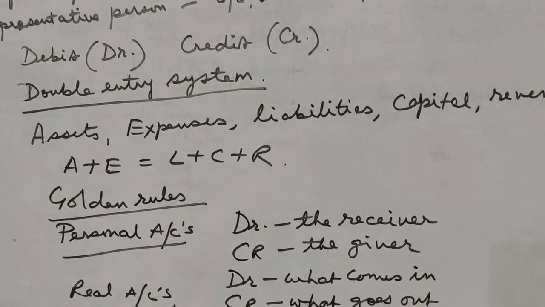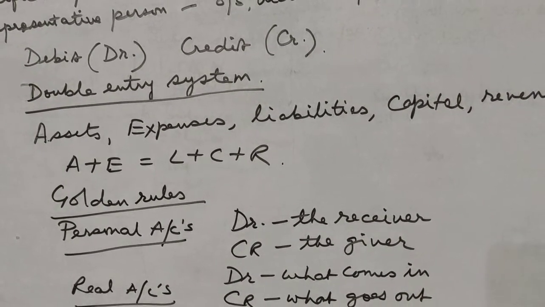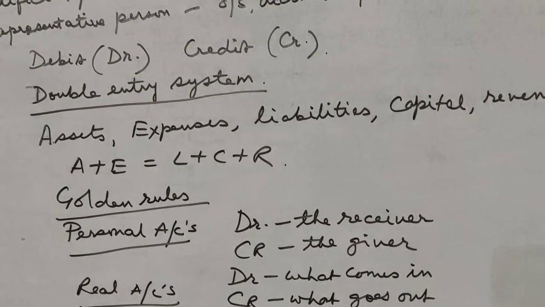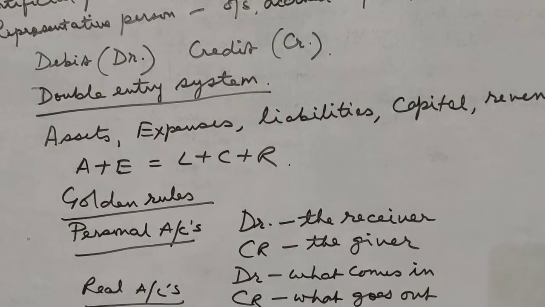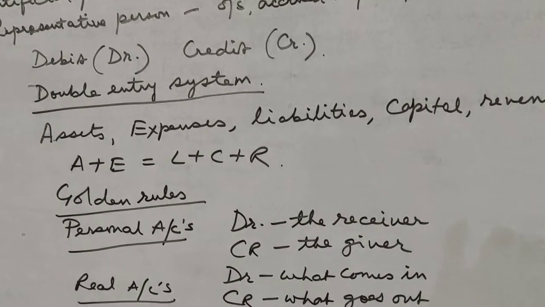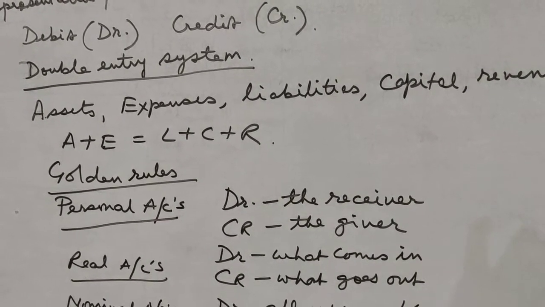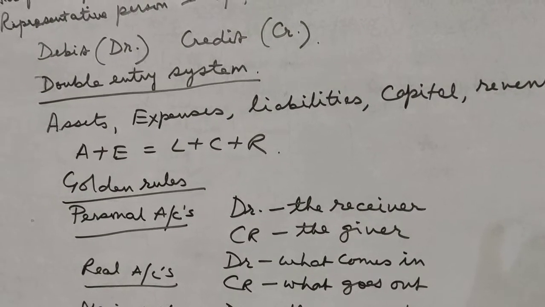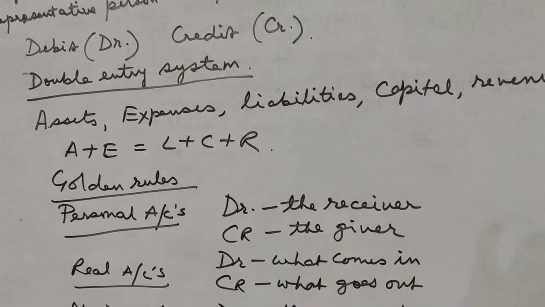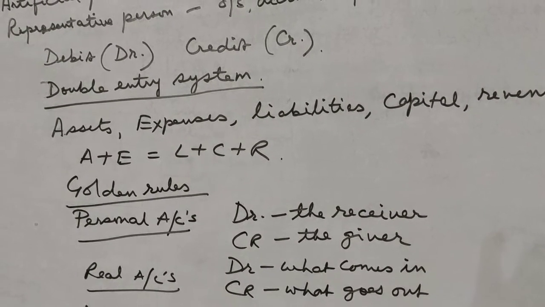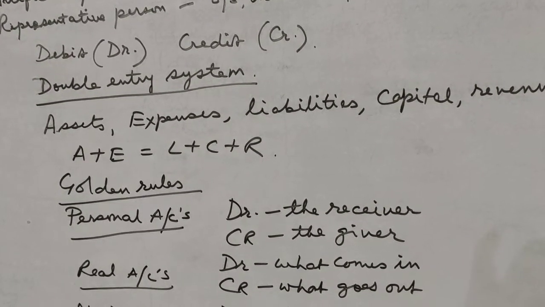According to the American concept also, we will credit Ram because L plus C plus R, that is liabilities, capital and revenue, when they increase, we credit them, and when they decrease, we debit them. Ram is a liability because we are purchasing goods on credit from him. So liability increases, so I will credit Ram's account.